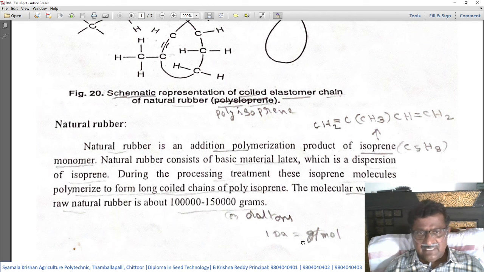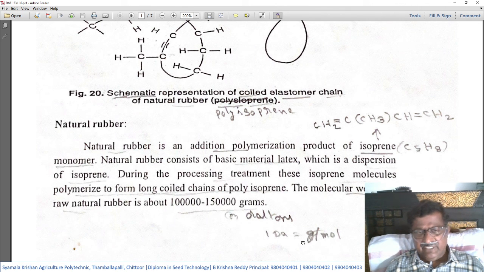So natural rubber consists of the basic material latex, which is a dispersion of isoprene. So this natural rubber, which is available in the latex form, is nothing but a dispersion of isoprene monomers in liquid form. During the processing treatment, these isoprene molecules polymerize to form a long coiled chain of polyisoprene.